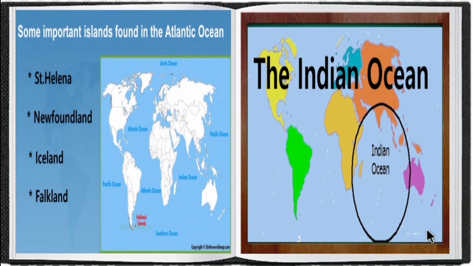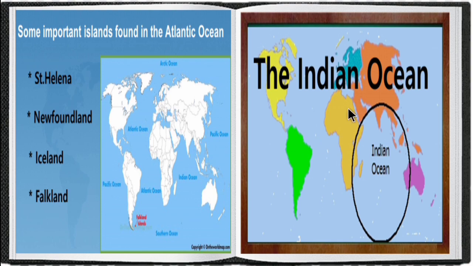Next one is the islands found in the Atlantic Ocean. Some important islands found in the Atlantic Ocean are St. Helena, Newfoundland, Iceland and Falkland.